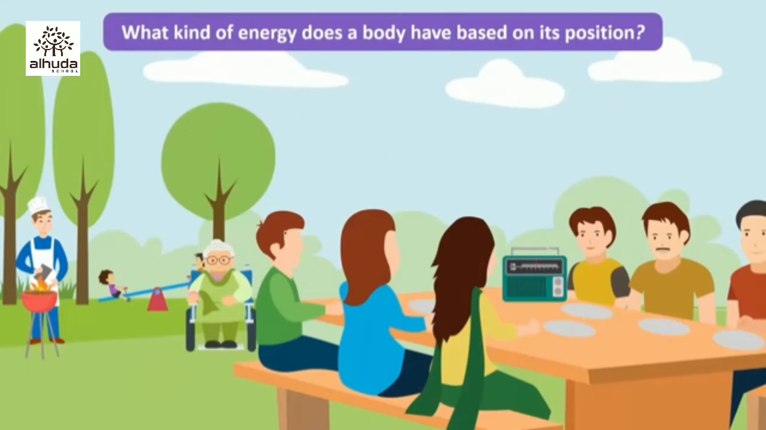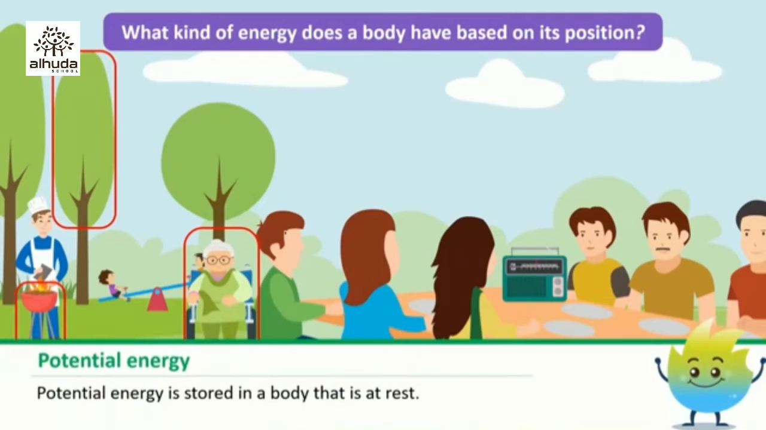What kind of energy can we find in other things or people that were not doing anything, such as grandma sitting on her wheelchair and the trees in the park or Uncle's grill? Do you think they have no energy because they were not moving? Do you remember what kind of energy a body has based on its position? Potential energy is stored in a body which is at rest.